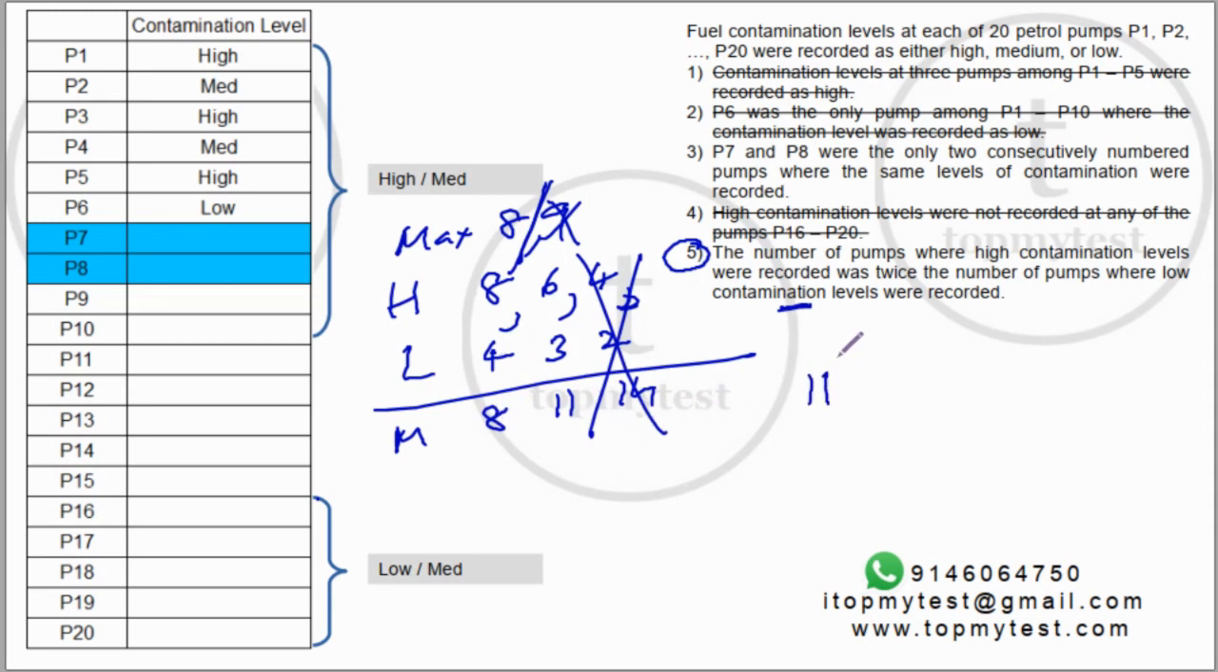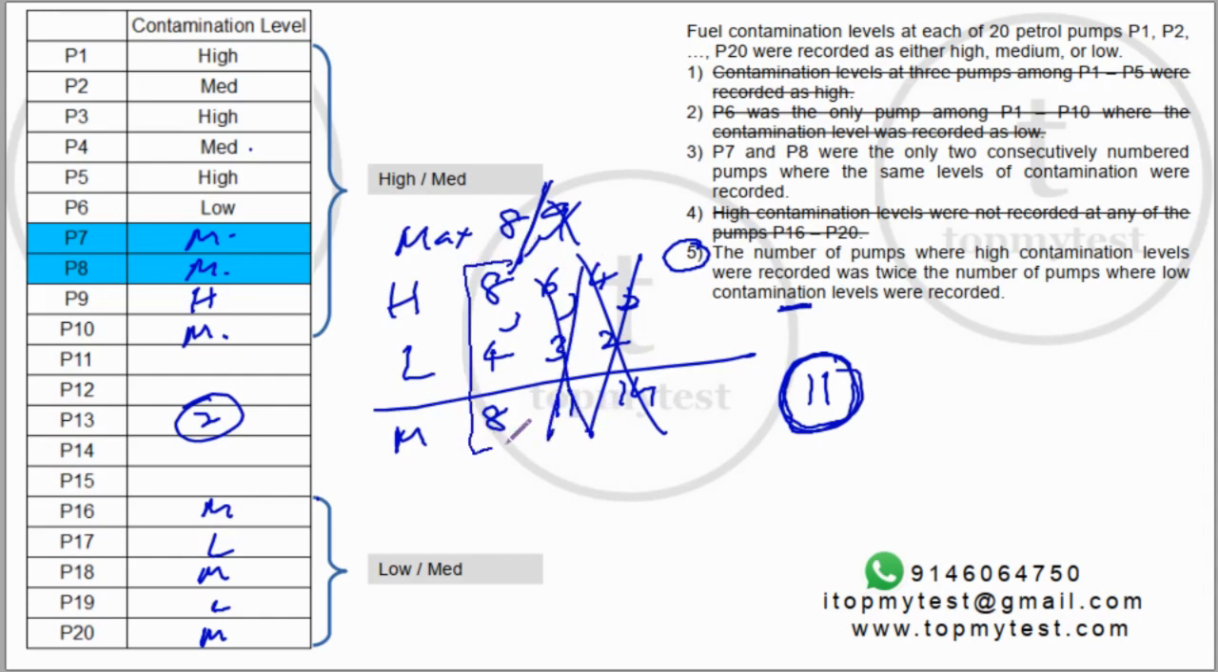Can I get 11 medium concentration pumps, right? Even if I put these two as medium, this will be high, this will be medium, I can put 3 out of them medium. This can be low and low, right? Now there are 5 pumps left. You can at most get 2 more. So you'll have 1, 2, 3, 4, 5, 6, 7, 8. You can at most get 8 pumps medium. So this scenario is also out.